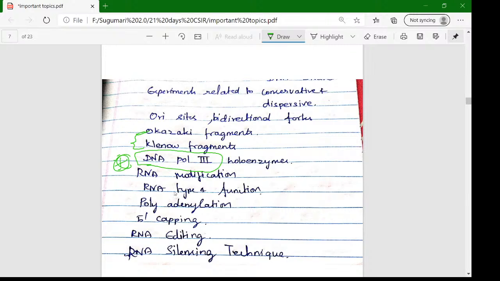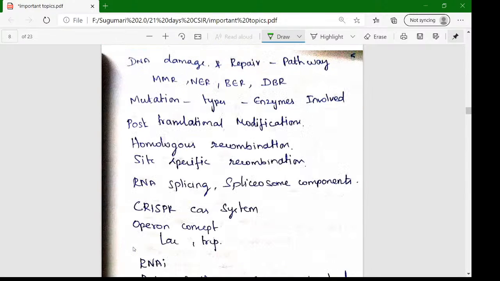And then the RNA modification step is very important in every molecular mechanism. So RNA modification is very important. It is also repeatedly asked in the previous year questions. Then polyadenylation, capping and editing, and the silencing technique is the latest one. It's also an important topic.